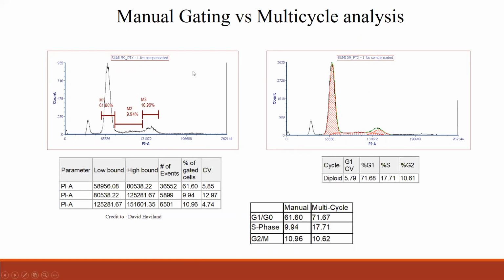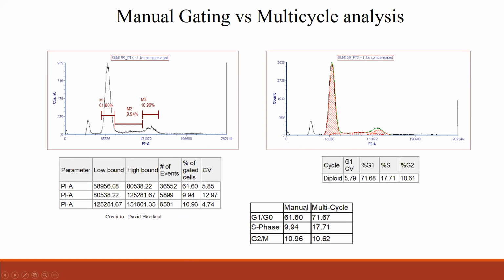Here, this is the manual gate drawn using interval gates, and the statistics are generated for each peak. This is M1, M2, M3, and these are the statistics, the percentages. Then the same data is analyzed using the multi-cycle, and the statistics are generated here.